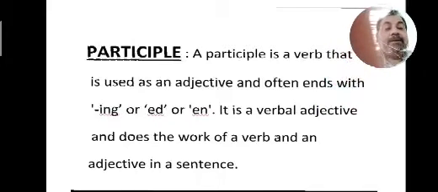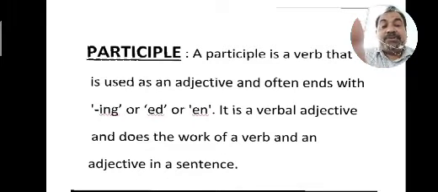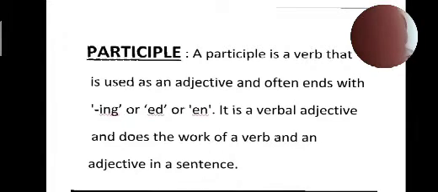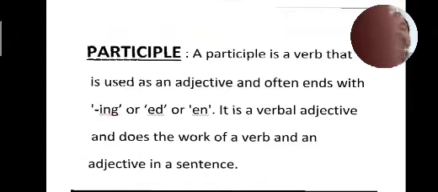Now let's understand participles. What is a participle? A participle is a verb that is used as an adjective and often ends with ing. A participle also ends in ing or ed or en. It is a verbal adjective and does the work of a verb and an adjective in a sentence.